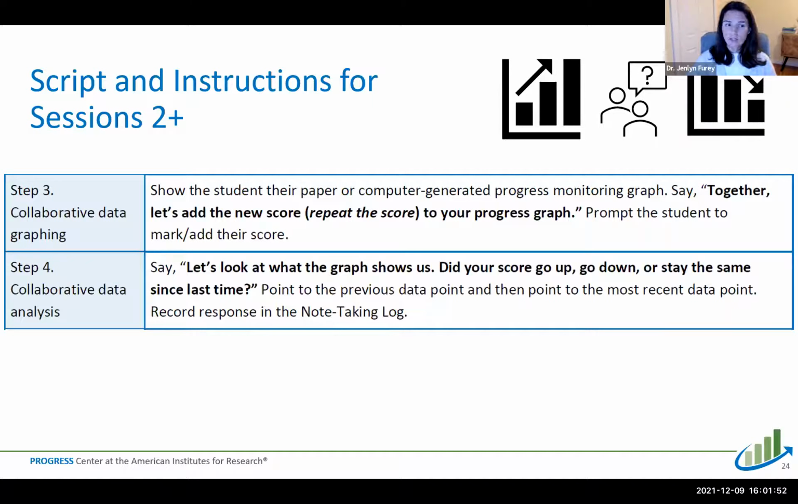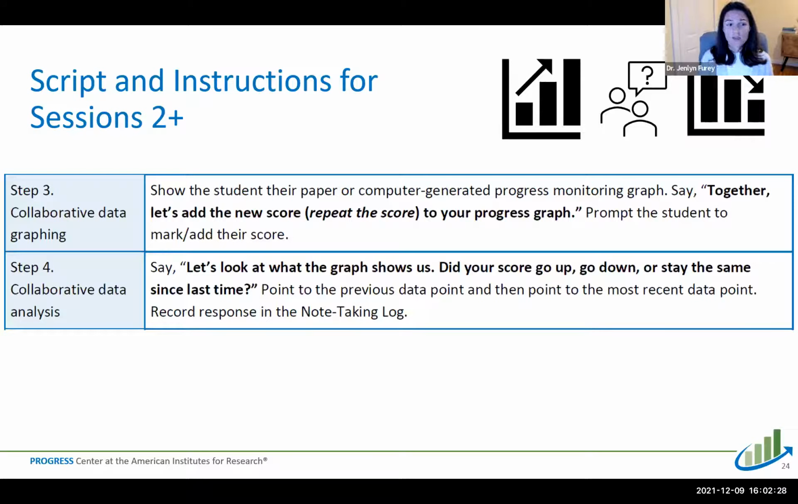So that's step 3, is you're graphing the data together. Step 4 is collaborative data analysis. So you're going to say to the student, let's look at what the graph shows us. Did your score go up, go down, or stay the same since last time? So for the very first session, or for all sessions, you want to make sure that whatever they're responding is accurate. And if not, we can kind of review how to read the graph. And we can point to the previous data point and today's data point to kind of show that pattern. So you're going to record their response in that note-taking log.